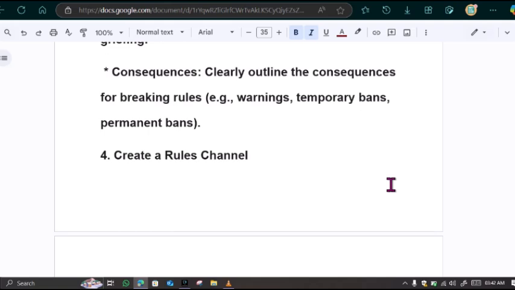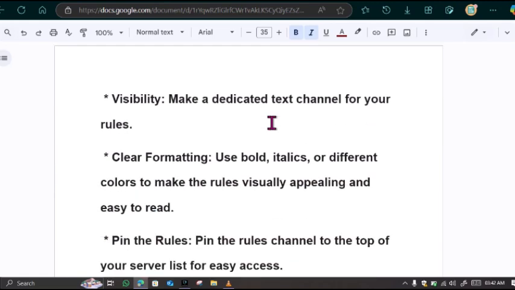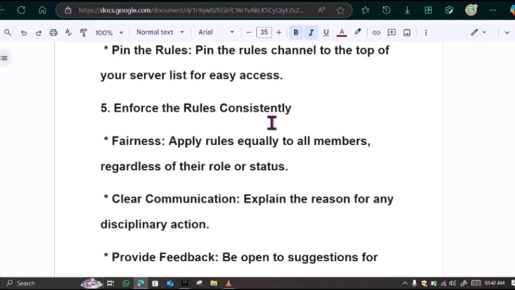Once you do this step, the next step is to create a rules channel. Make a dedicated text channel for your rules. Use bold, italics, or different colors to make the rules visually appealing and easy to read. Pin the rules channel to the top of your server list for easy access.